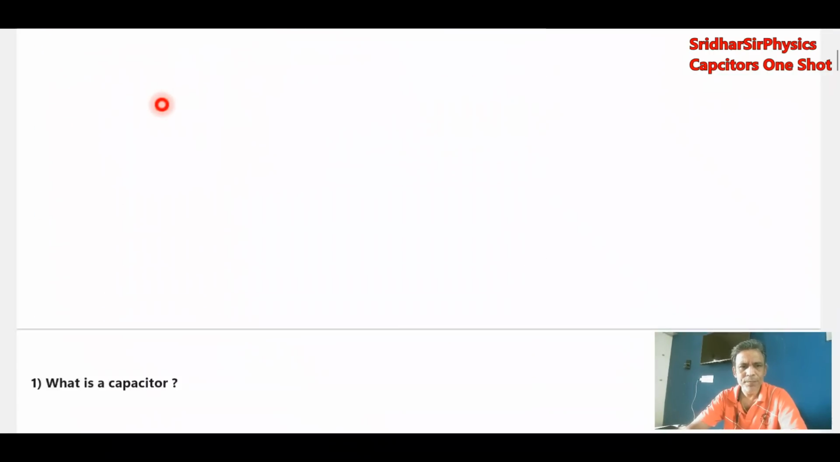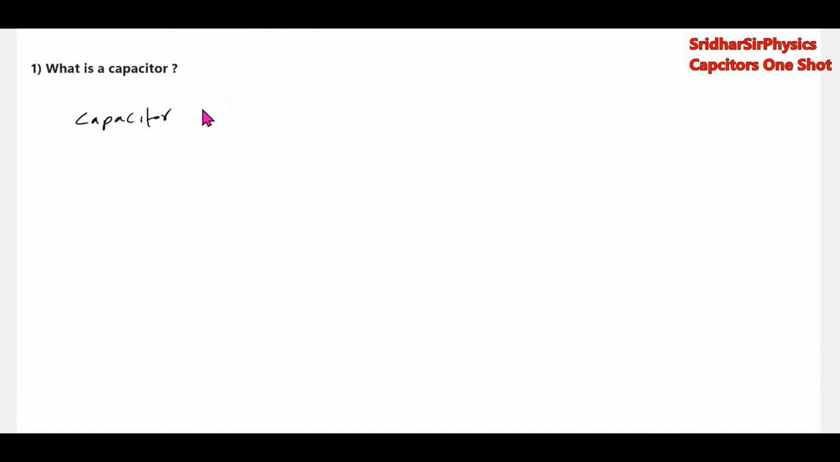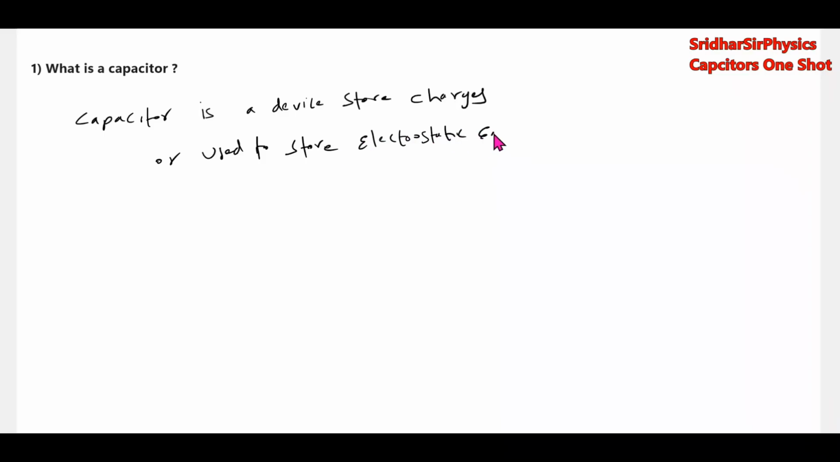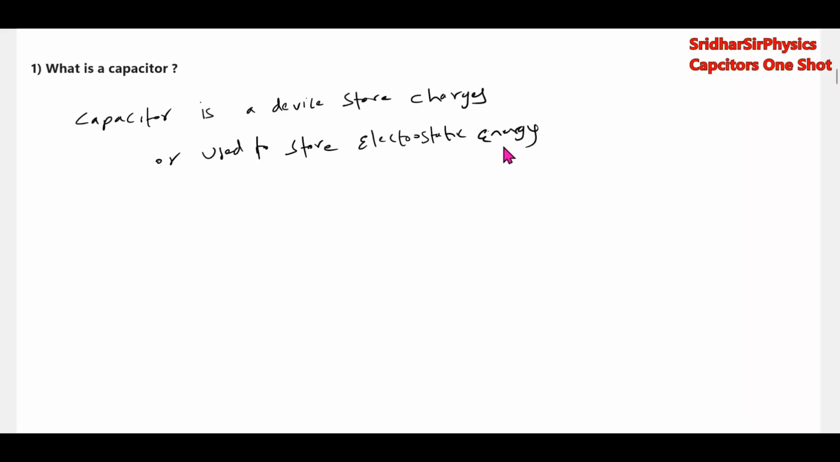Okay, we'll start with the first one. What is a capacitor? Capacitor is a device which will store charges, or is used to store electrostatic energy. Okay, fine. So this is one basic idea.